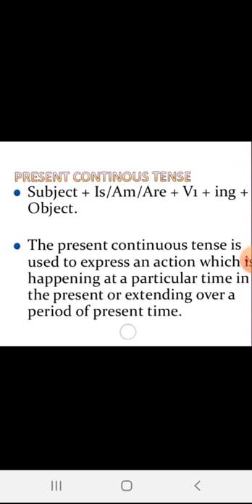So, what is the sentence structure for present continuous tense? Subject plus helping verb plus first form of the verb, and continuous means the action is happening right now. So wherever you find continuous, the verb will be written in the first form and we are going to add ing to the verb plus object.